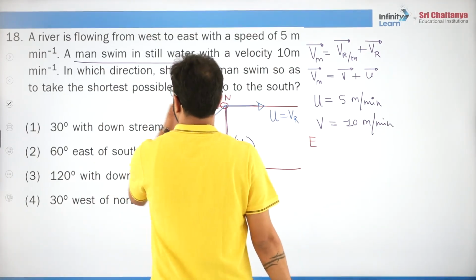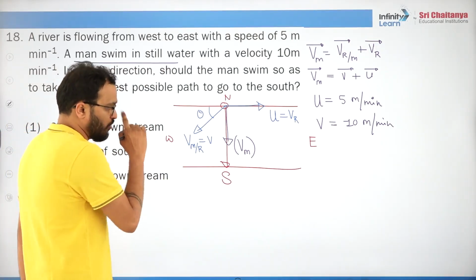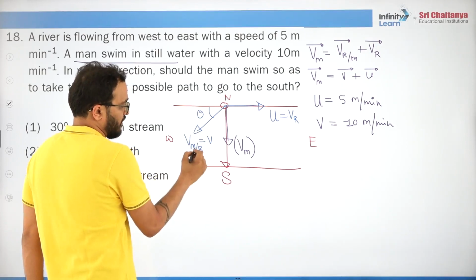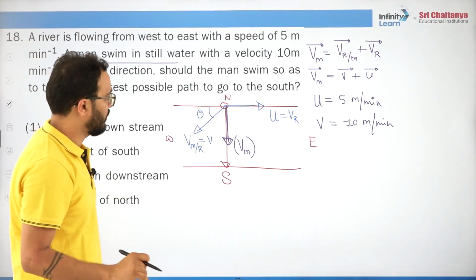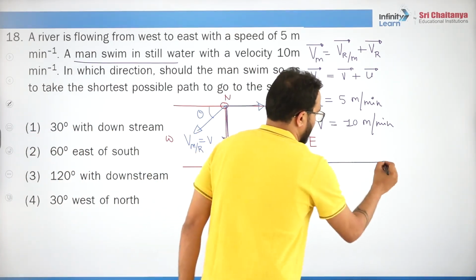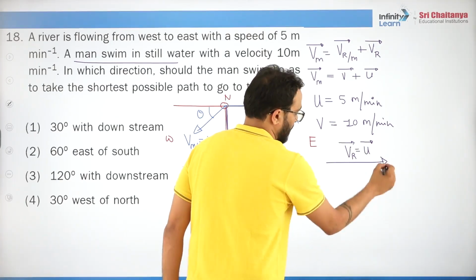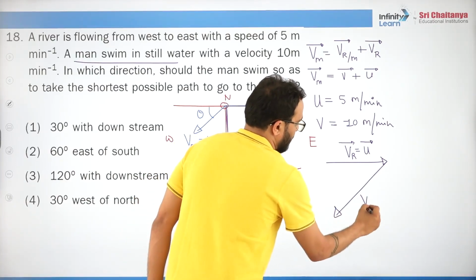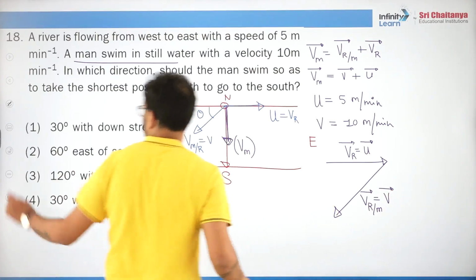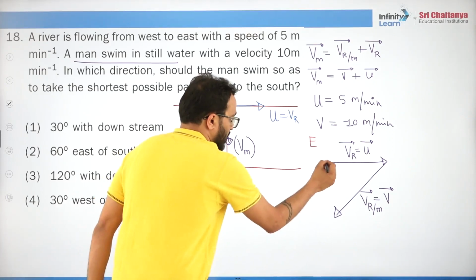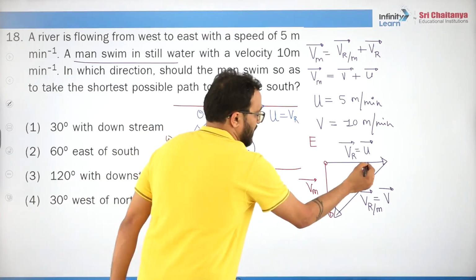Now, in which direction should the man swim so as to take the shortest possible path? I hope you remember them. See, what you need to do, if you want to say that the resultant of these two vectors, this vector and this vector, should be this, right? So what will you do? You will say, sir, this is vector u, and this is vector v, the velocity of man with respect to river. Then where is the resultant? This is the resultant, tail to head, right? This is your resultant. Do you understand? This is that angle theta.